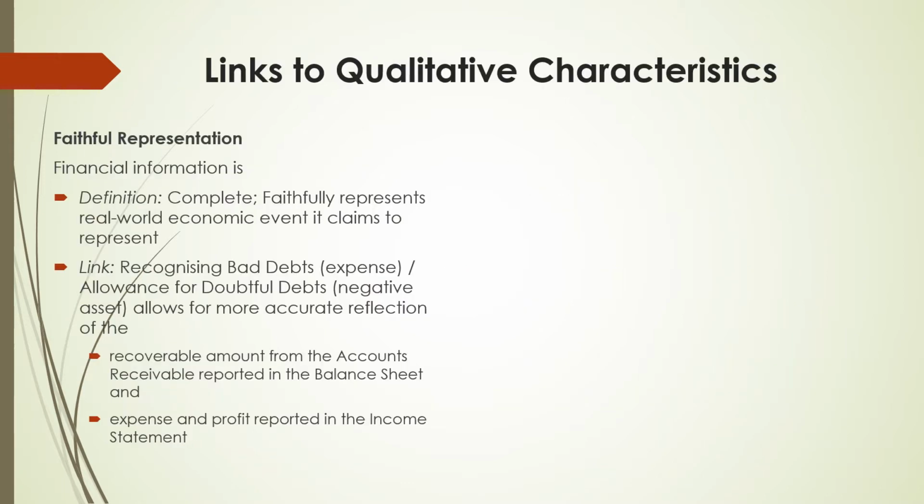Here are links to a couple of qualitative characteristics. The first one, faithful representation, which states that financial information should be complete and faithfully represents real-world economic events it claims to represent. Recognizing bad debts expense, as well as allowance for doubtful debts, which is a negative asset, allows more accurate reflection of the recoverable amount from the accounts receivable reported in the balance sheet and expense and profit reported in the income statement.